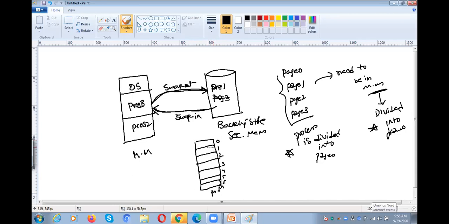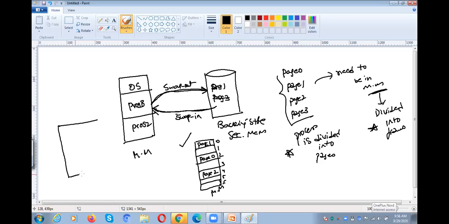Page 0, page 2, page 1. These are the pages available in the main memory. Then what is the page table? By observing this, we can note down the page table.